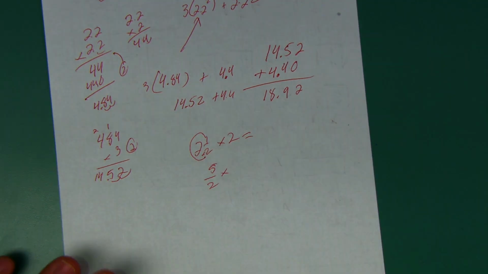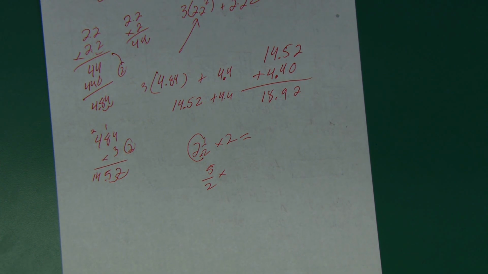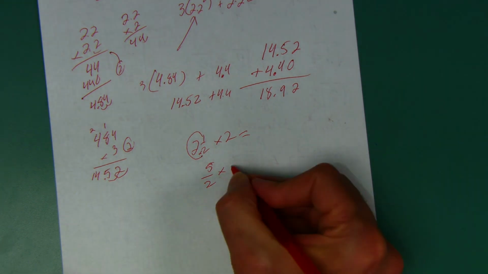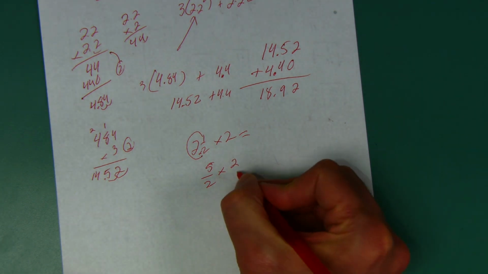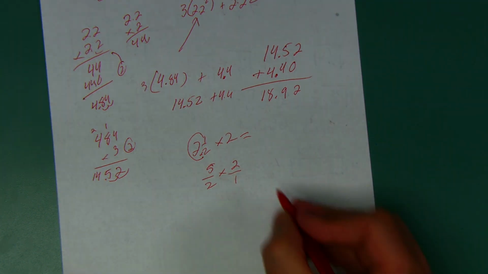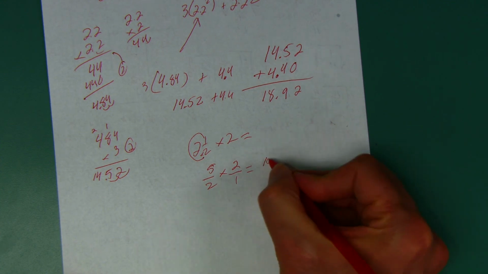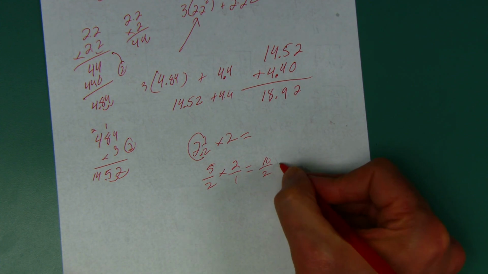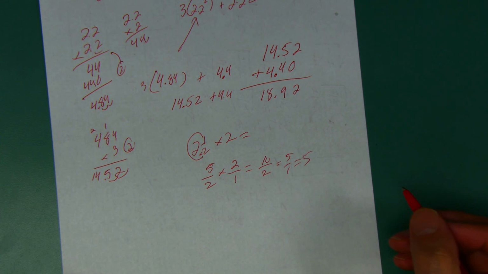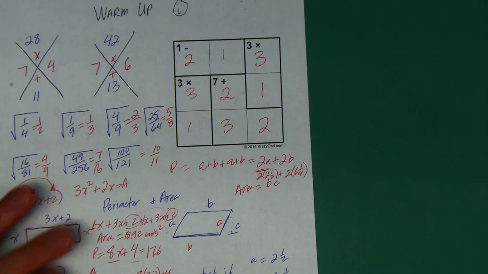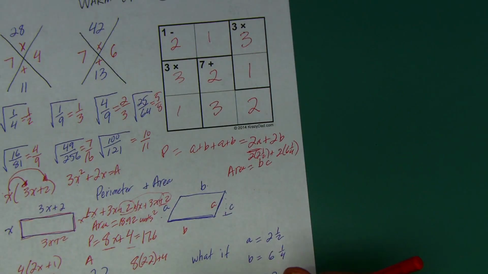And how do you turn 2 into a fraction? Okay, get ready to write this down if you don't know. Okay, write down all these directions. Okay, ready? All you do is put a 1 under it. Okay, now I can cross cancel if I want first, or multiply straight across the top, straight across the bottom. And again, 10 over 2 is the same as 5 over 1, which is 5. And that's what I said, huh? Now you believe me? But I wanted to show you how to do it if you didn't have that sort of memorized or how to sort of do that part in your head.